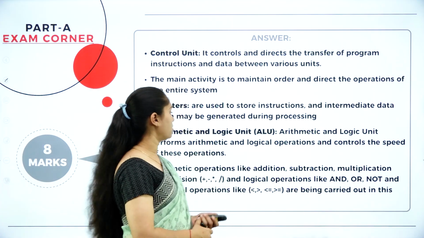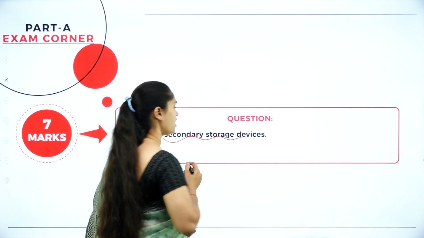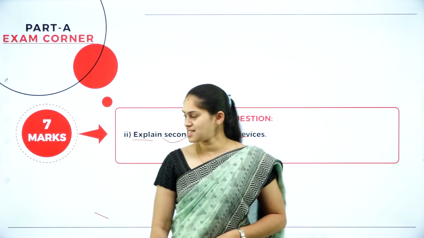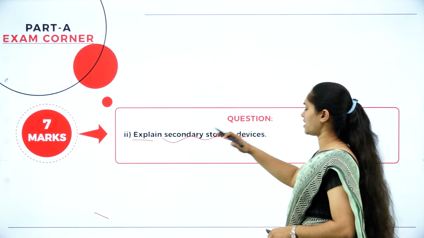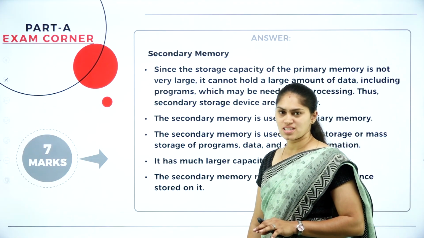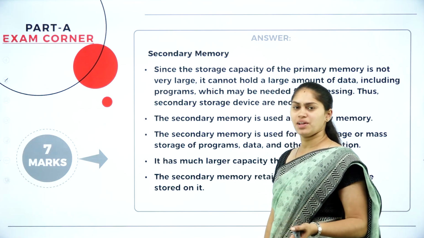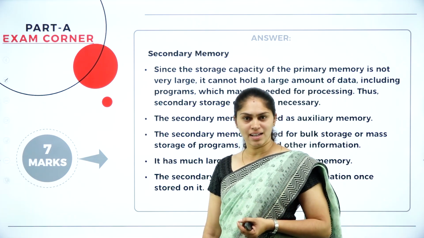Let me move to the next question. Explain secondary storage devices. This is for 7 marks, so you can see the marks distribution. Explain secondary storage devices. Mention what a secondary storage device is. Why do we use it? As we all know, primary memory storage is not enough in order to store a bulk amount of data.